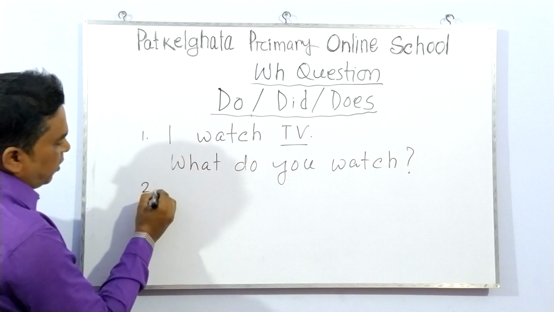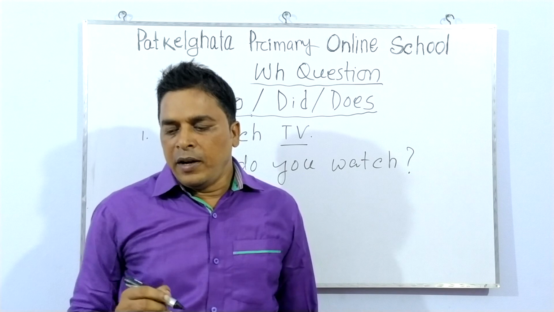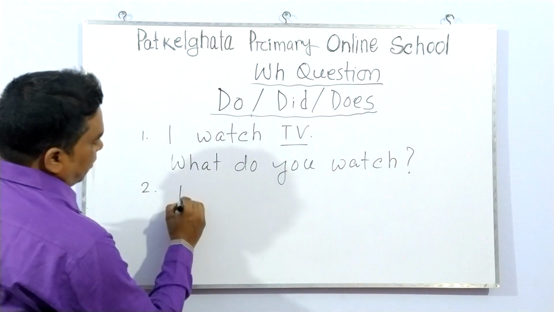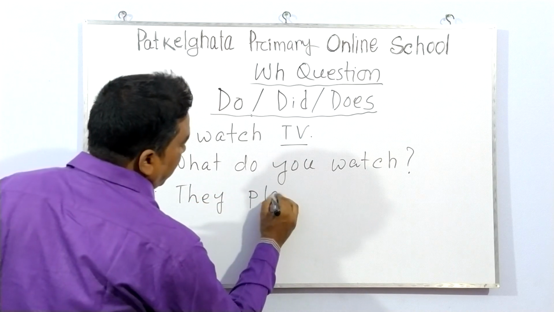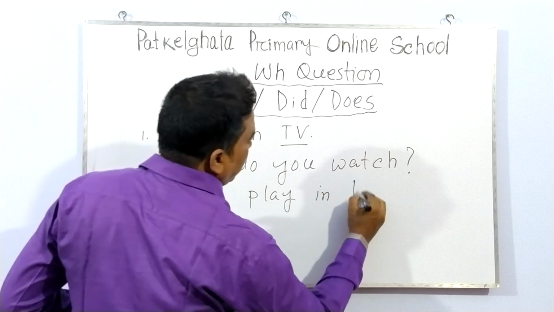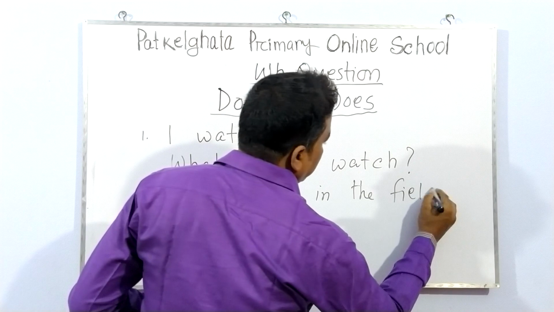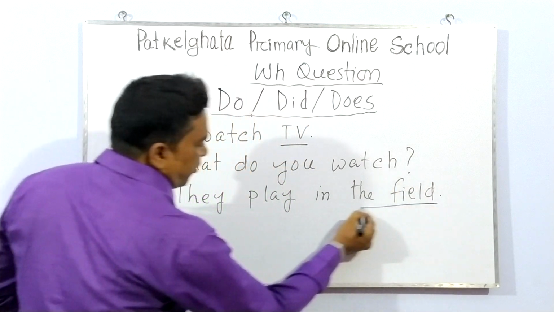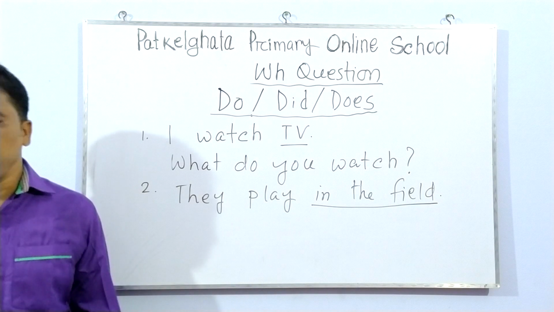So another example we can give here. They play in the field. So here the underlined part is in the field.